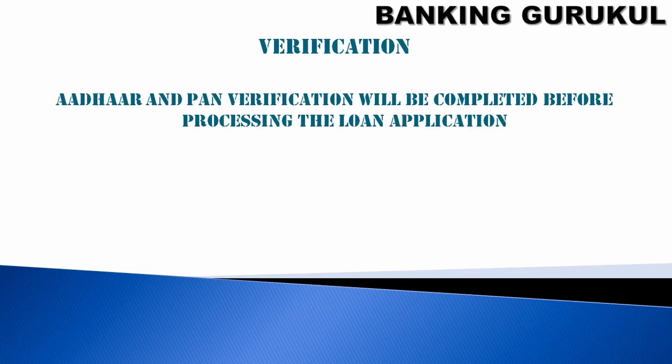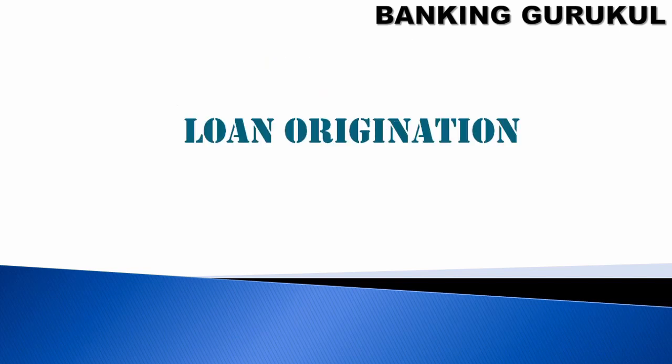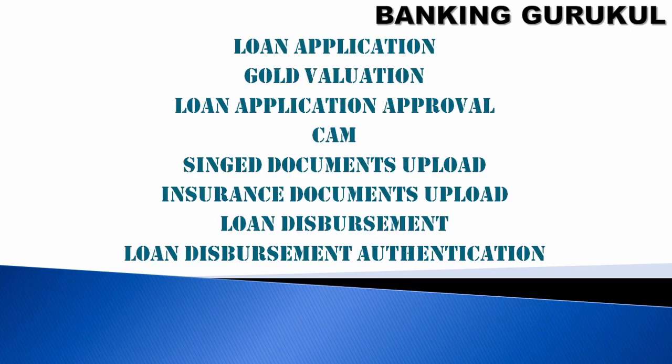Verification: Aadhaar and PAN verification will be completed before processing the loan application. During the customer registration, Aadhaar number and PAN verification will be completed. If it is rejected, then we will not give the loan to the customer. Then loan origination. Now the customer registration part is completed. We have collected all customer related information and the bank details, everything. Now we are going for the loan origination.